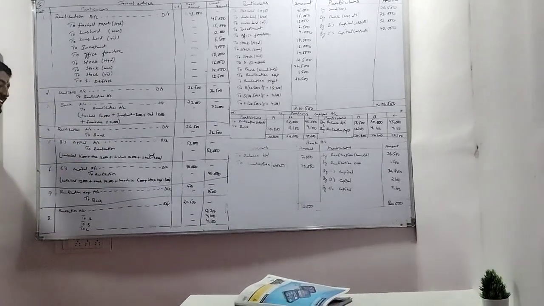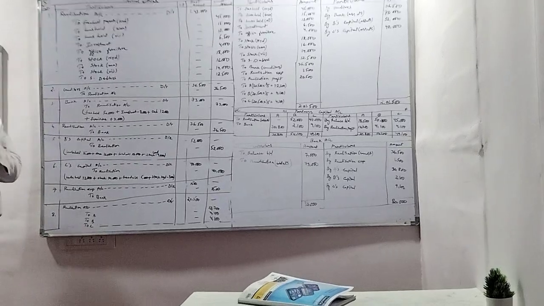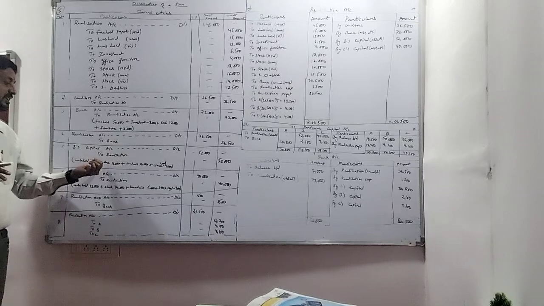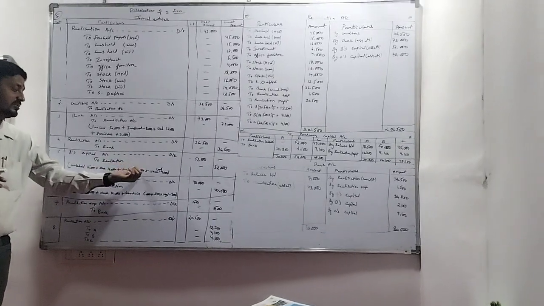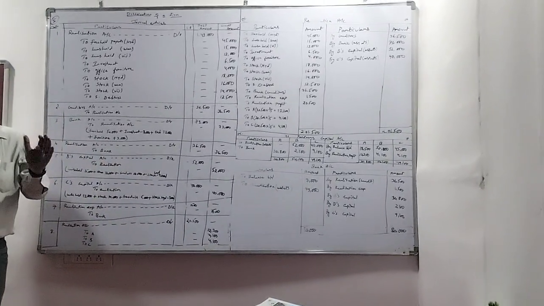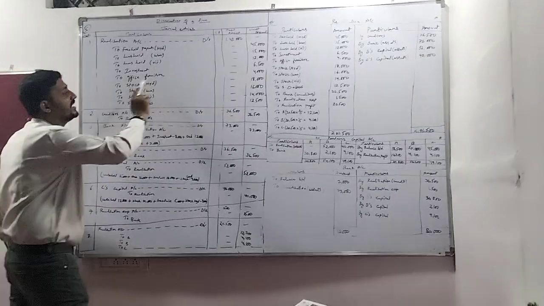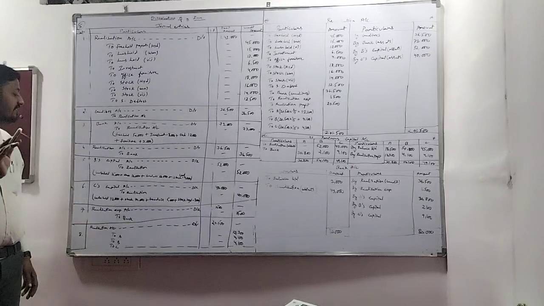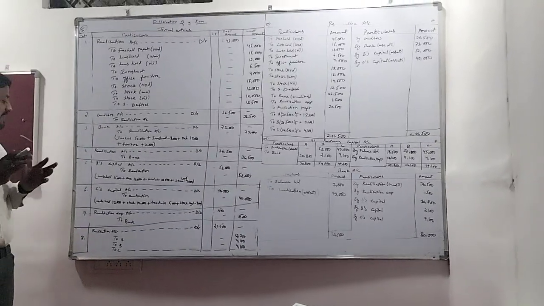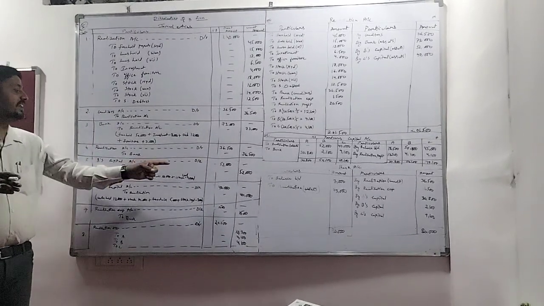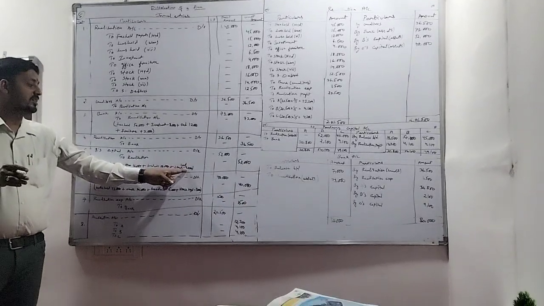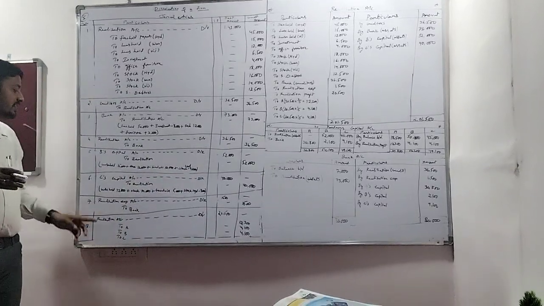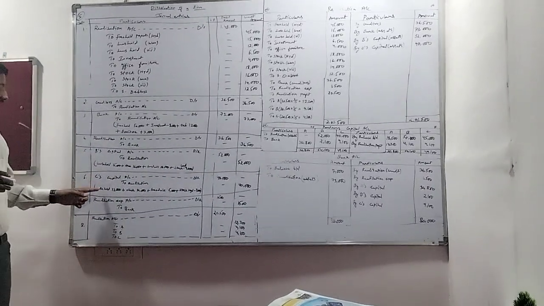In the adjustment, it is clearly mentioned that B and C are going to take over some assets. Which assets are they going to take over? Leasehold is 15,000, stock is 16,000, goodwill is 12,000, and the total stock of Hyderabad is 18,000. This 18,000 is distributed between B and C in an equal manner, so 18,000 divided by 2 is 9,000. Write 9,000 here and the second is also 9,000. So B and C take this type of assets.